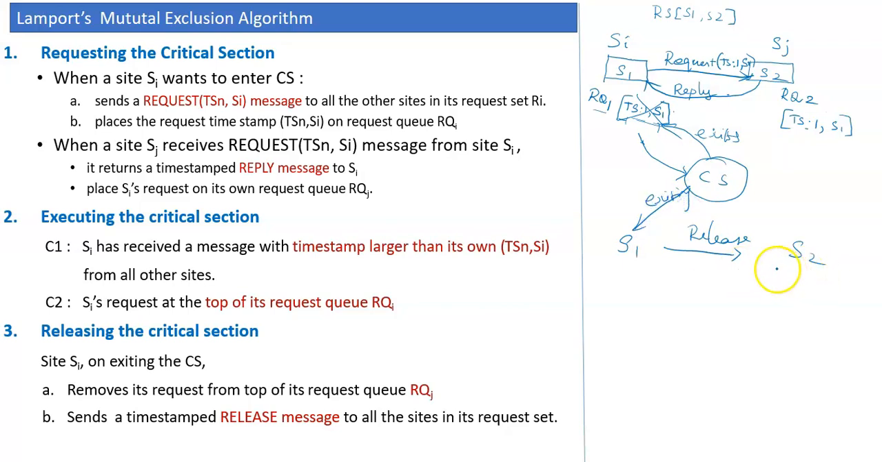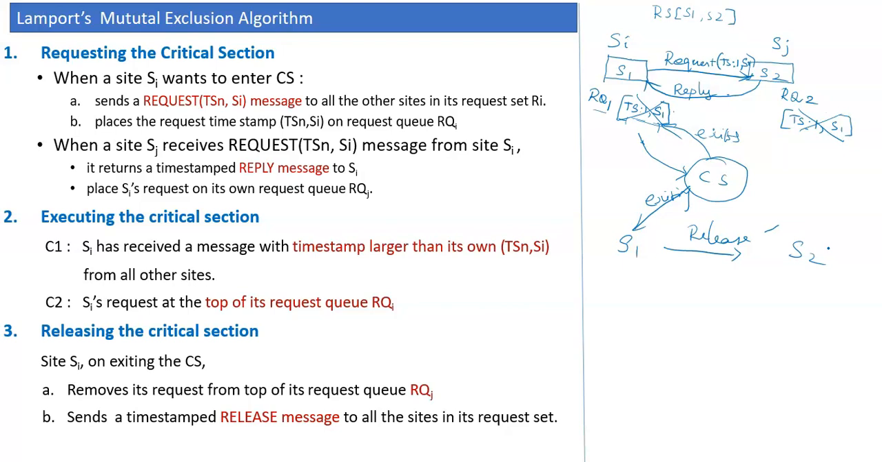Now on receiving this release message, what S2 will do is remove the top of the queue. It understands that site S1, which entered the critical section and whose request is at the top of the queue, has completed, so that request has to be deleted, popped from the queue. Okay, so this is what is happening.